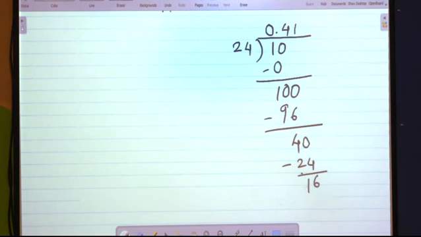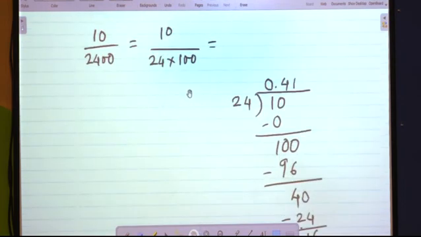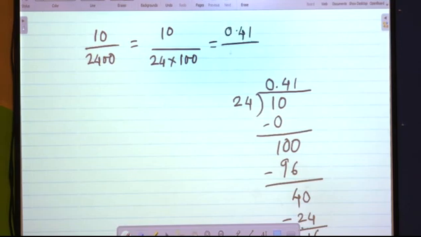But we shall stop here. If you require, you can continue the division for one more digit. I will just write here approximately 0.41 upon 100.